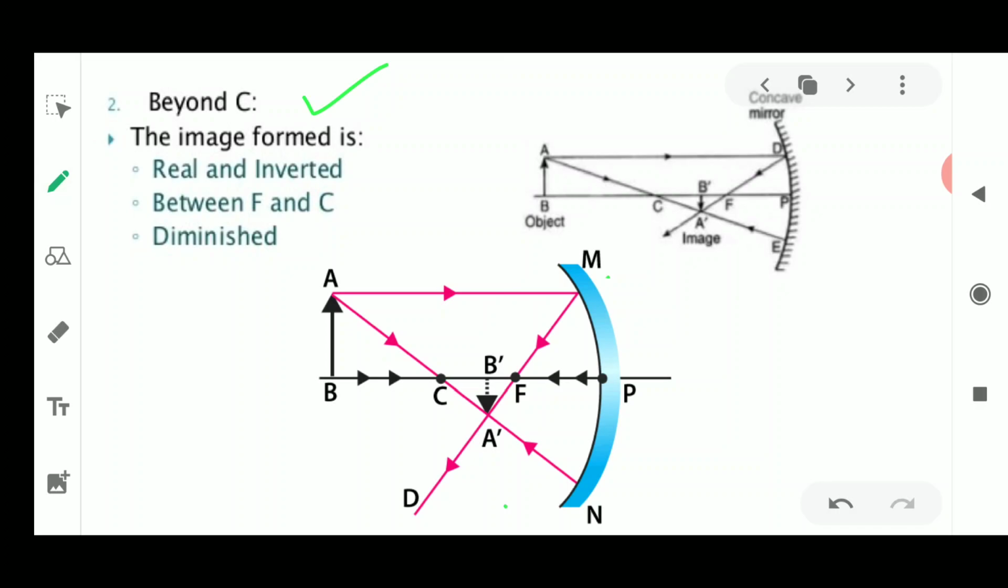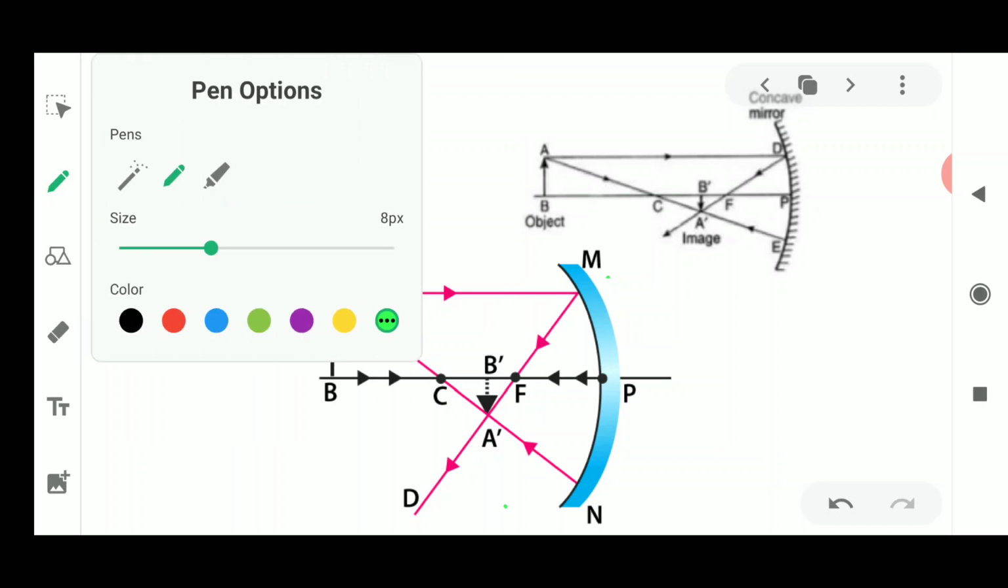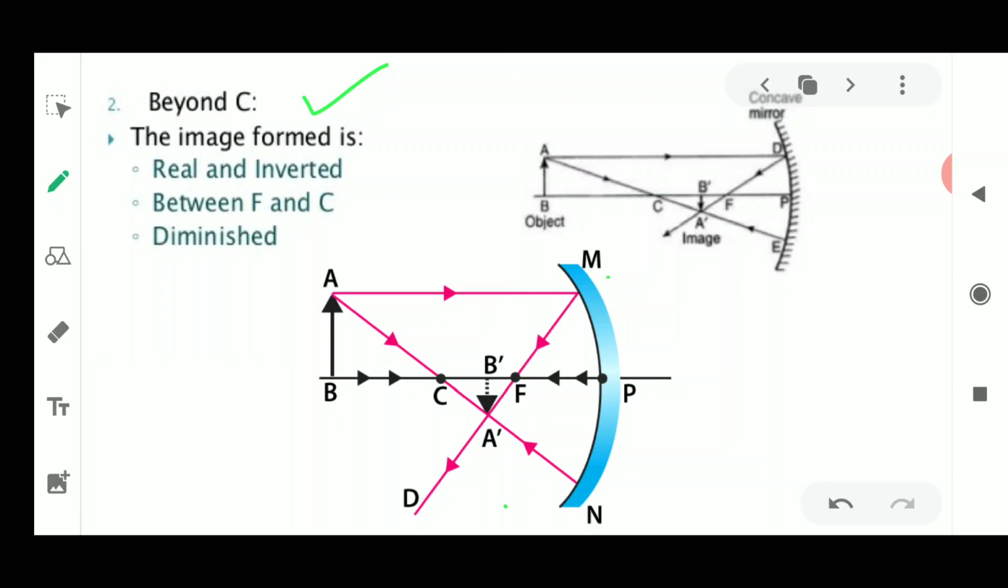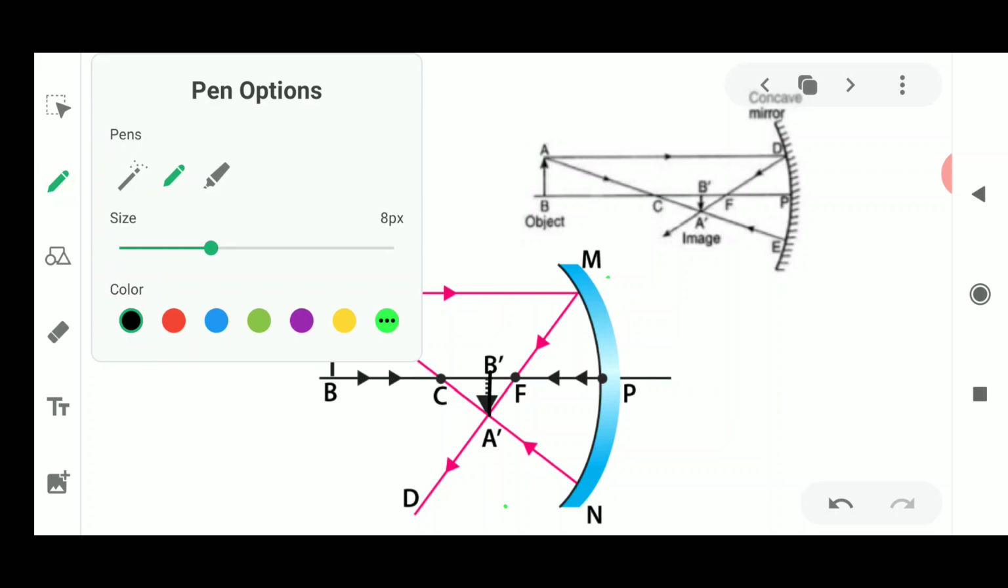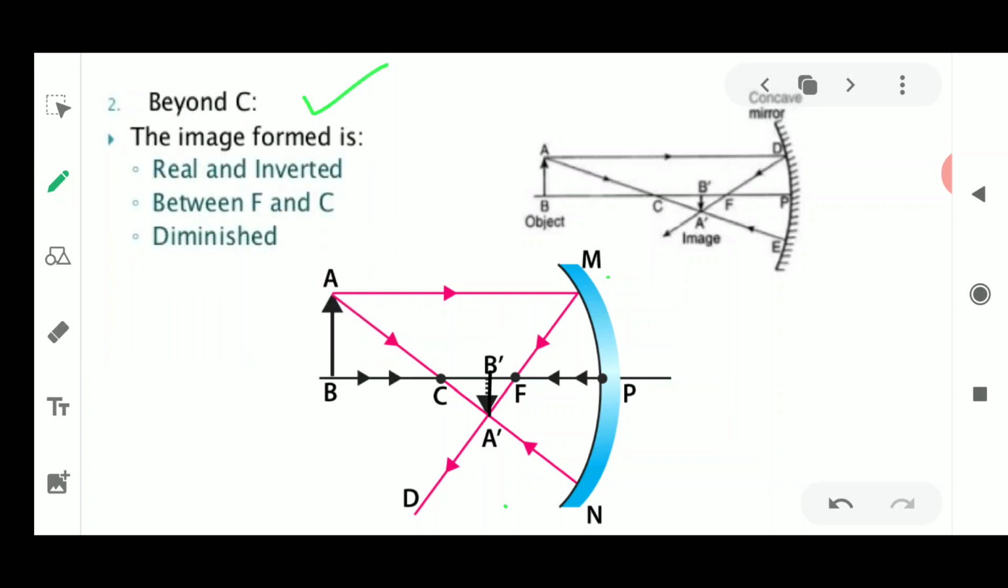Fine. Now I think this real image should be drawn with a solid line, so I'll make it clear like this. It should be drawn with a solid line, and then the ray of light which is passing through the center of curvature is always going to reflect back along the same path. So we have seen that the image is always formed between C and F. Okay, so it is diminished. Again, it is smaller than the object, as you could see here. It is diminished, it is between F and C, and it is real and inverted.